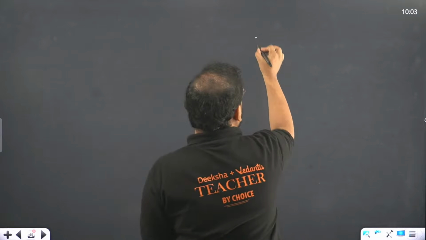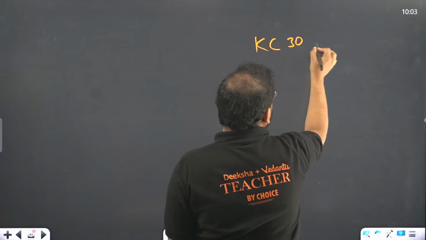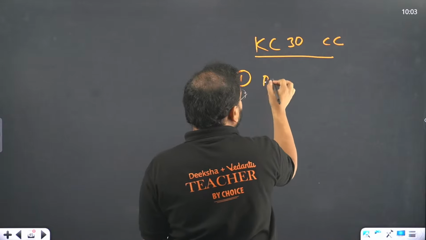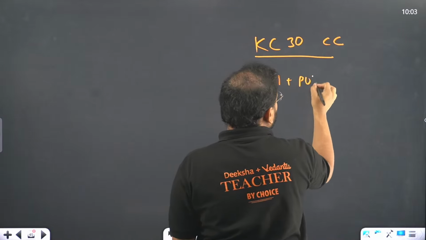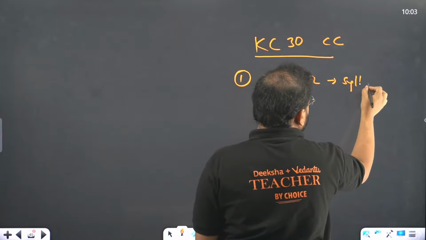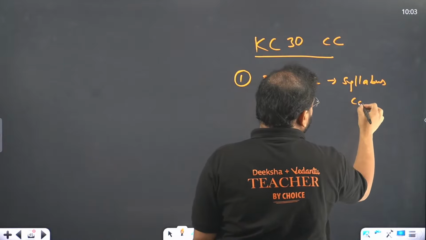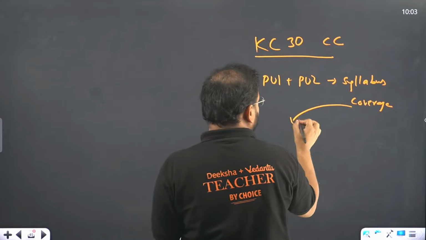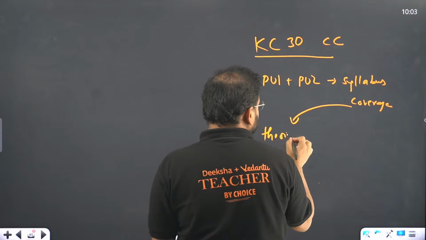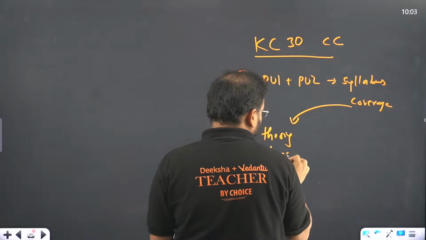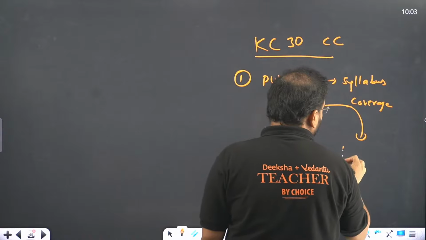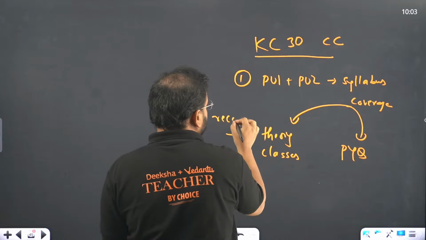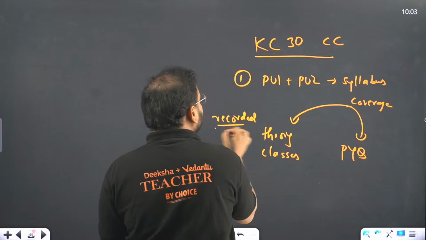So we have something for all of you called the KCET 30 crash course. In this you get PU1 plus PU2 syllabus coverage. When I say syllabus coverage, I mean you get both theory classes and PYQ classes. These are both in the recorded format, guys. Please listen to me carefully. These are both in the recorded format.